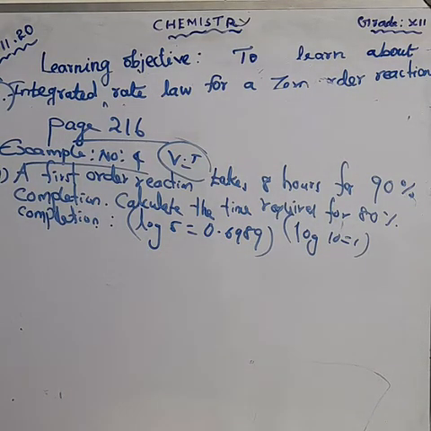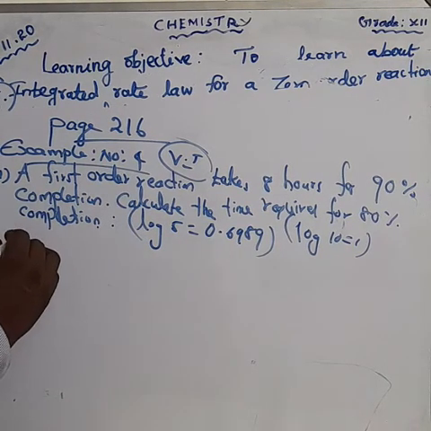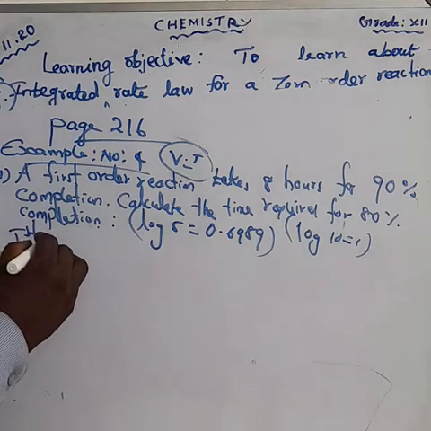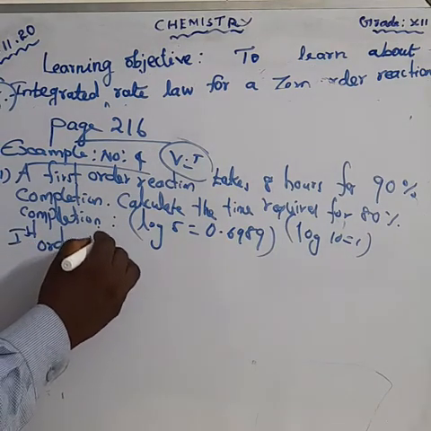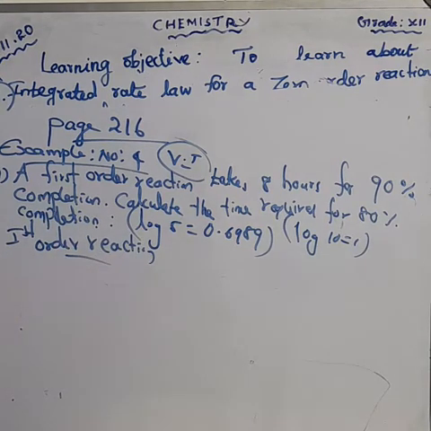Okay, let us work down this question. First of all, you should write the formula for the first order reaction. Can you say the formula for first order reaction?